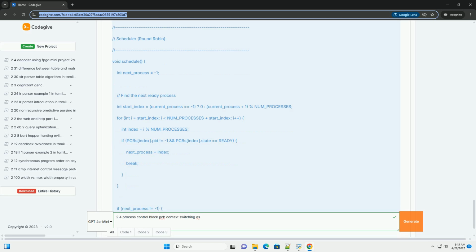Let me know if you'd like to explore any of these areas in more detail. I can provide more information and code examples. Remember to compile and run the code to see the context switching in action. You can add printf statements to the functions to trace execution.